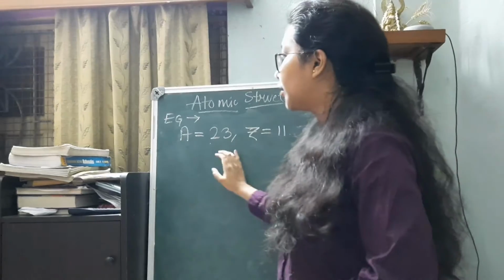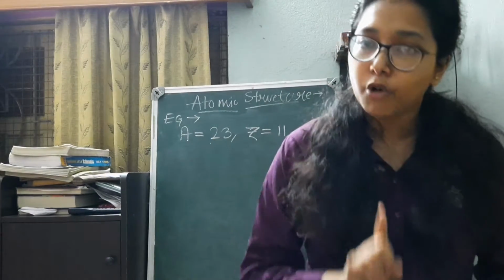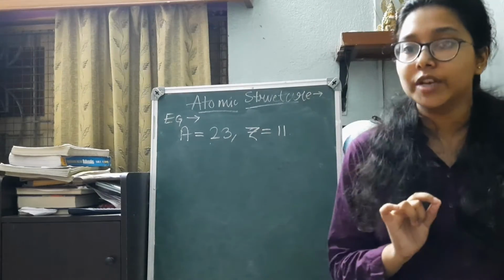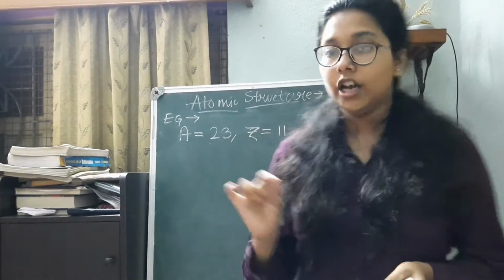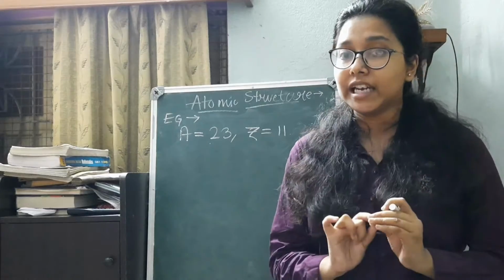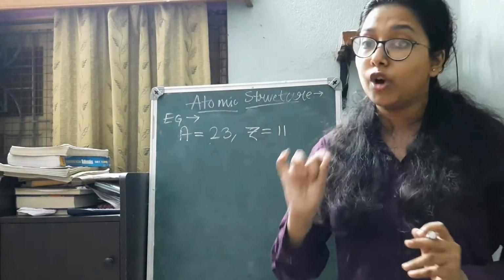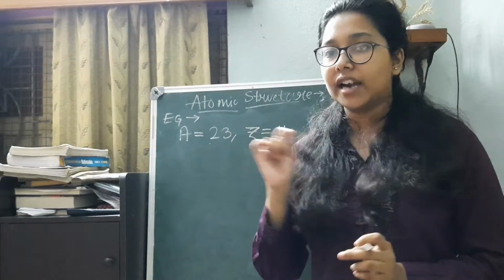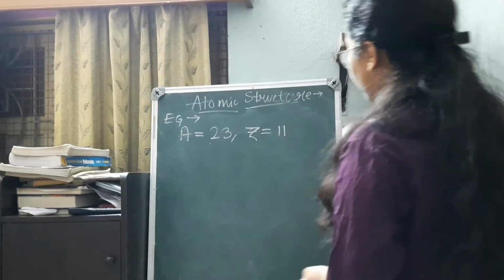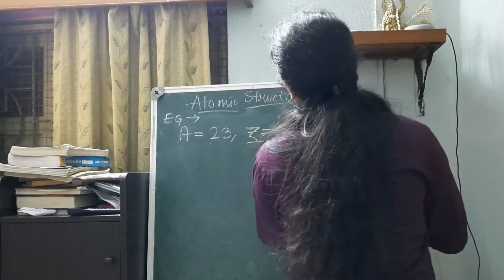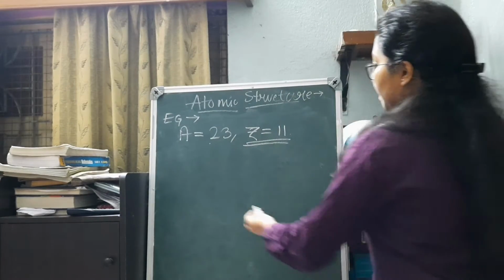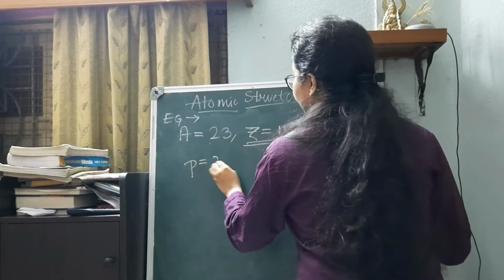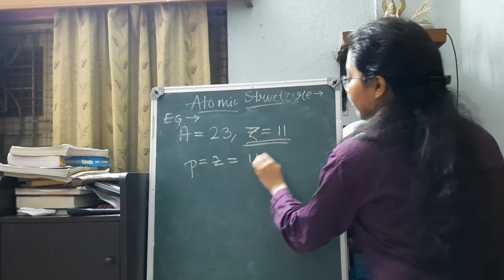So before I start doing this question, you can pause the video, do it on your own and then follow along with me if you have done it correctly. I am repeating it again, you can pause the video and then follow along with me. That will be much more beneficial. I am starting to solve the question. So let's start with finding the number of protons. It is very easy. We know that the number of protons is nothing but the atomic number Z. So it will be 11.